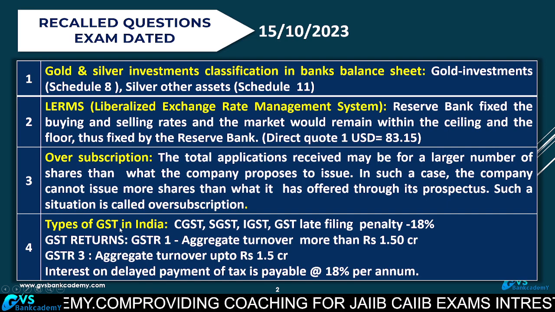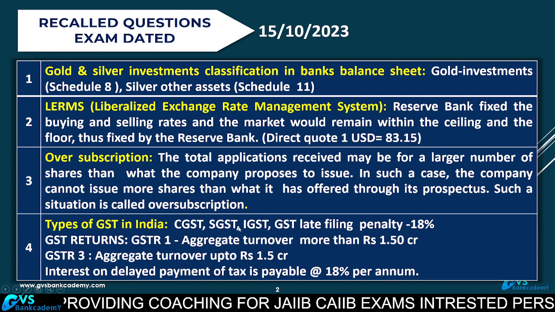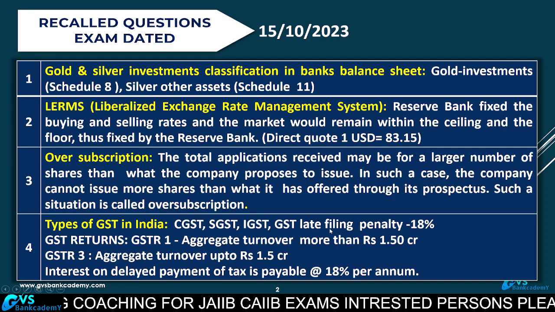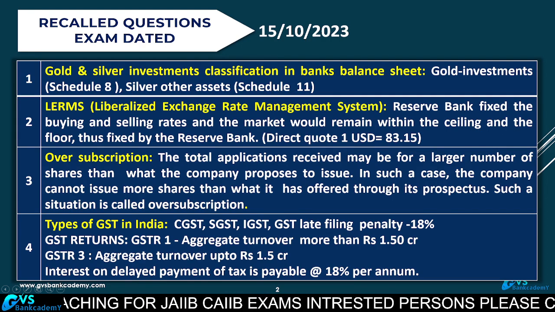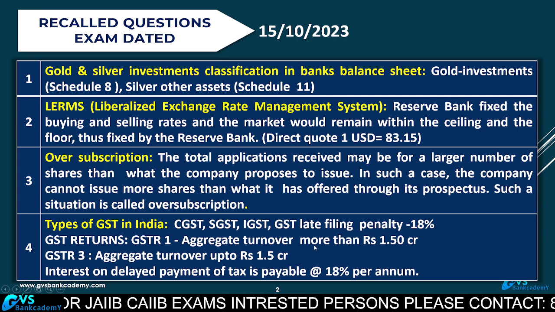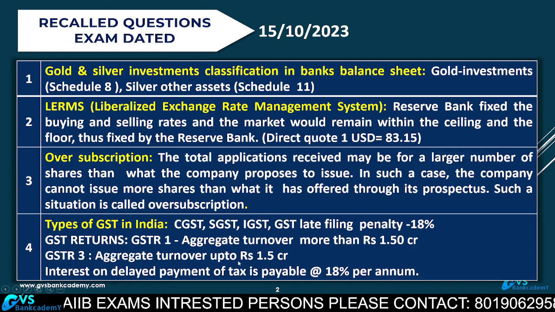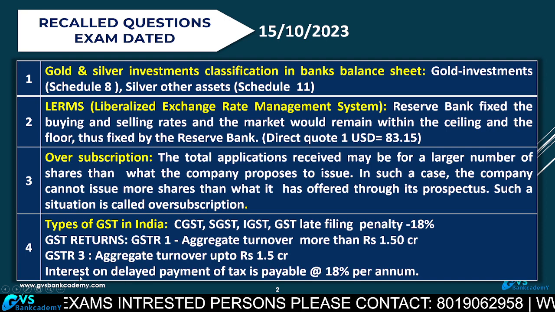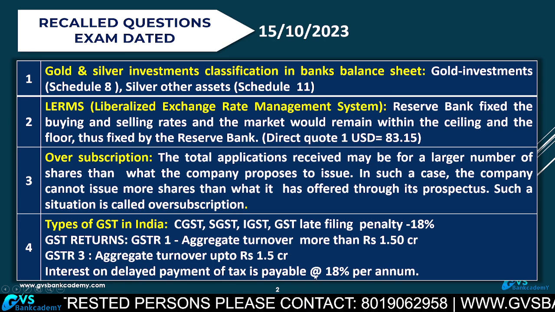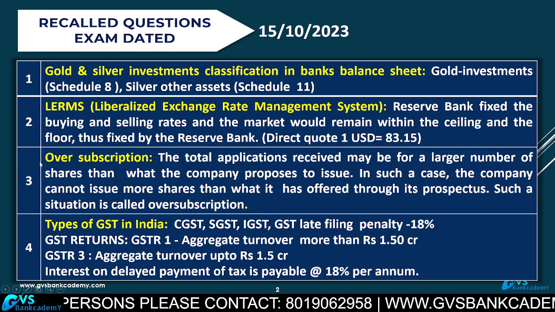Now 4th, types of GST in India. Central GST, State GST, Integrated GST. Three types of GST are there. GST late filing penalty 18%. GST returns: GSTR-1 for aggregate turnover of more than 1.5 crores, GSTR-3 for less than 1.5 crores. Interest on delayed payment of GST tax is 18%. Delayed payment, 18%. Question number 4 is over.